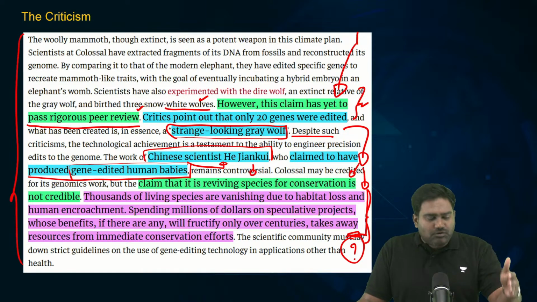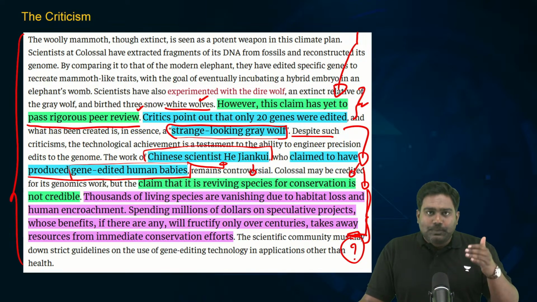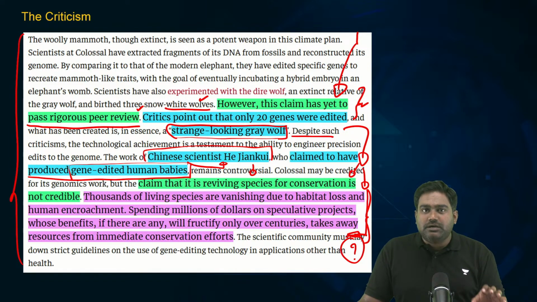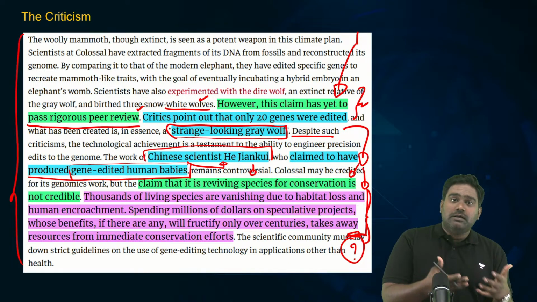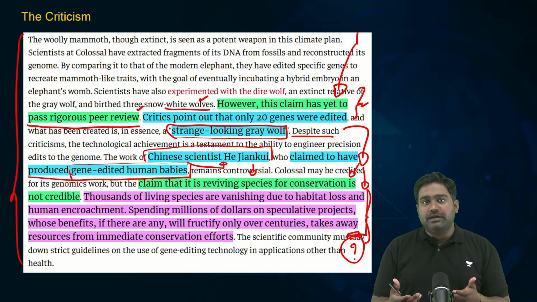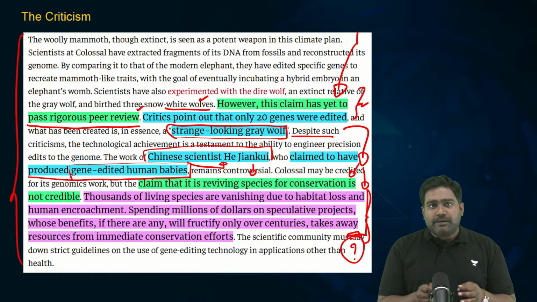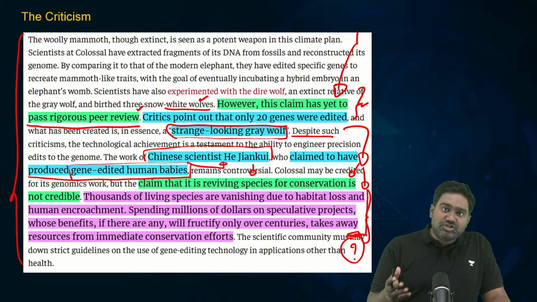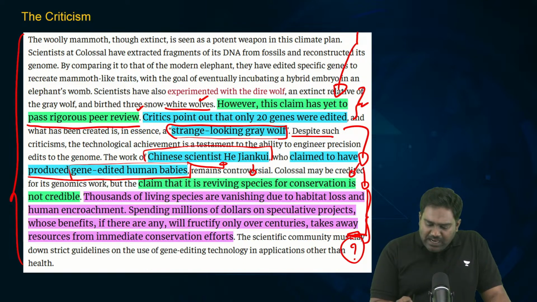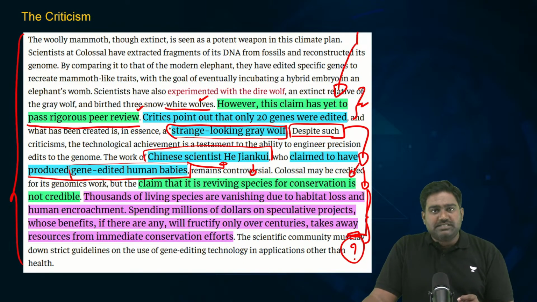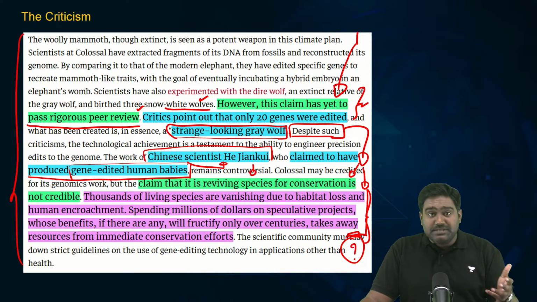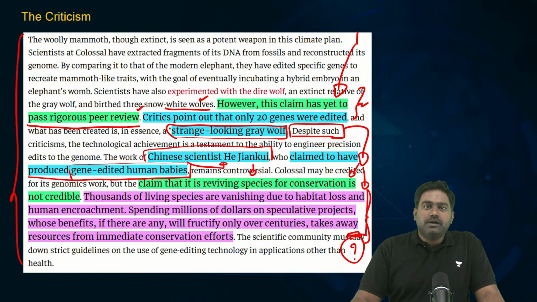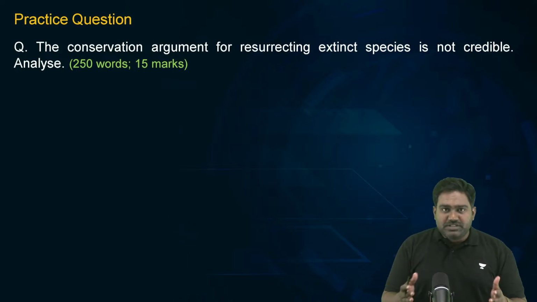The scientific community, the governments around the world, the global community has to place certain restrictions on the usage of such critical technologies. See, technology can be revolutionary. Technology can be a great leveler. It can level differences, create a level playing field. It can transform human lives. At the same time, the same technology in the wrong hands can be a dangerous weapon. So, it's very important to strictly regulate such technologies and ensure that there are certain curbs. The ethical dimension has to be brought in when it comes to genetic engineering, which appears to be missing in projects such as the de extinction project. So, this is what you need to be aware of with regard to this breaking news.